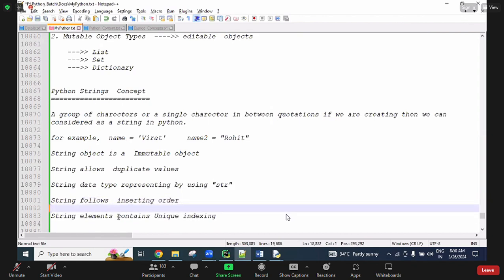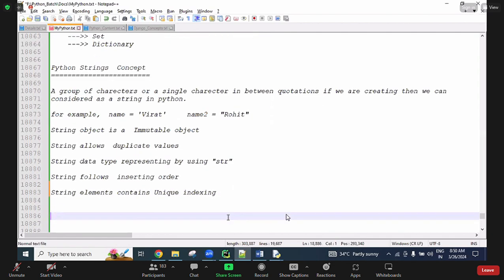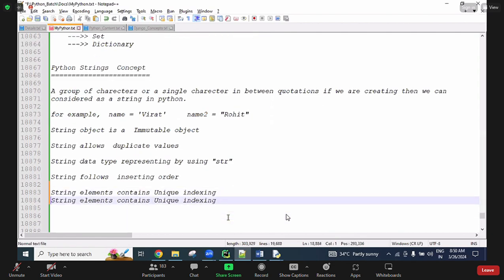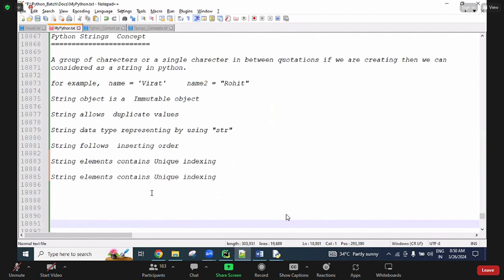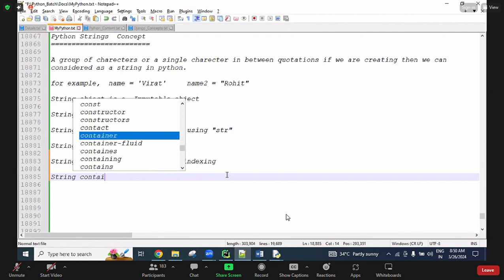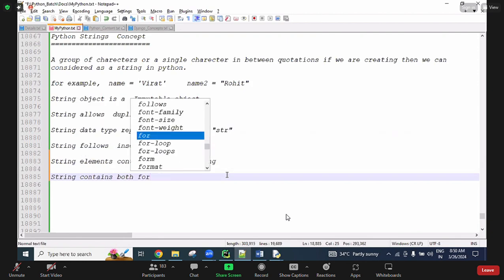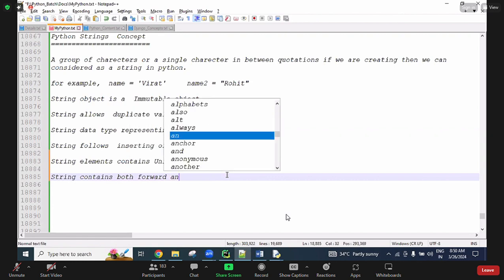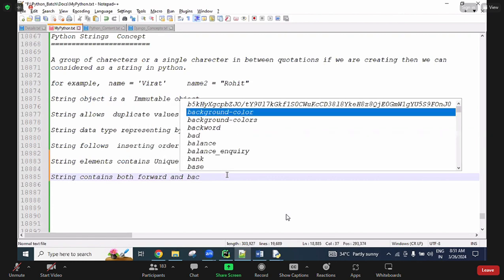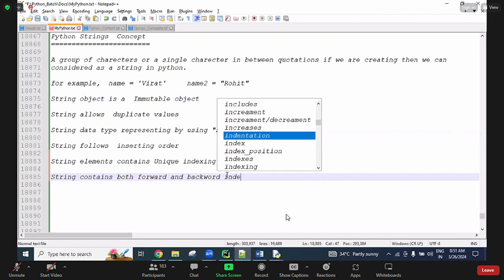Next, string elements contain unique indexing. Here, three points are important, and I will explain all three later. String elements contain unique indexing, and a string contains both forward and backward indexing.